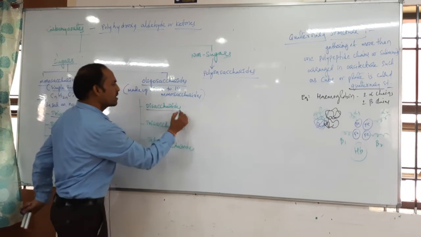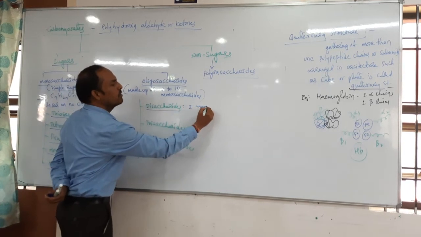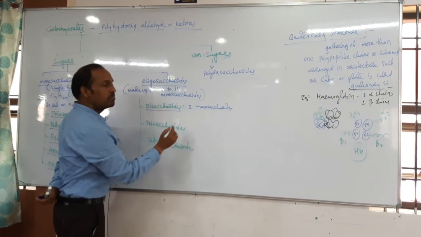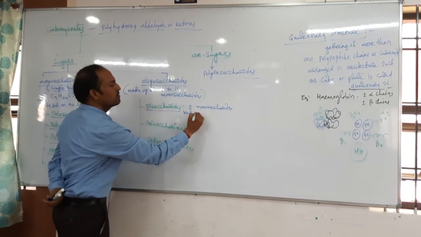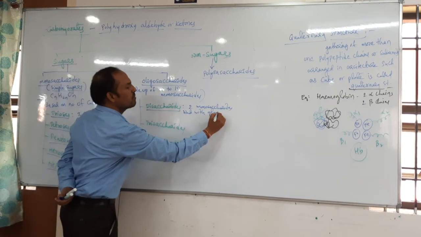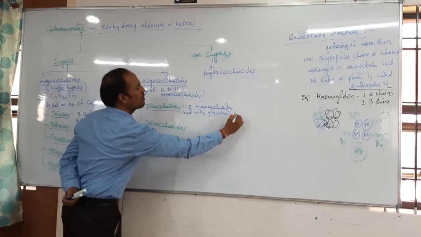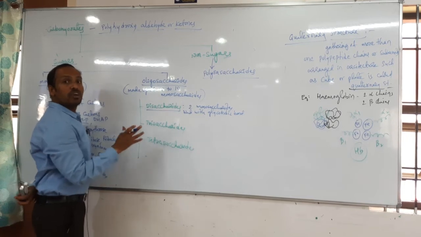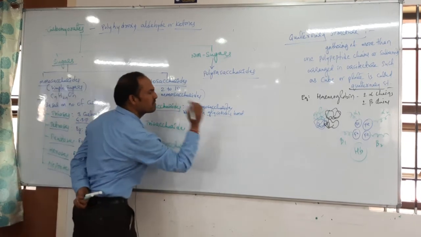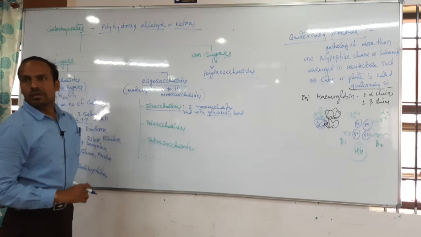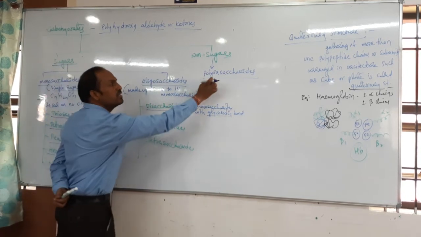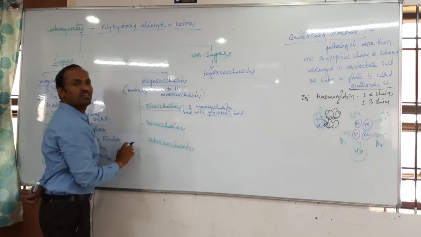Two monosaccharides are bound together. With which bond? One bond is present. What is the name of the bond? Glycosidic bond. Between the sugars, which bond is there? Glycosidic bond, very important. The glycosidic bond is present in oligosaccharides, and it is also present in polysaccharides, students.